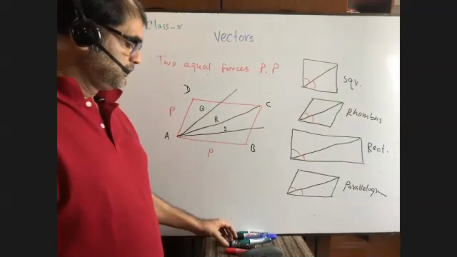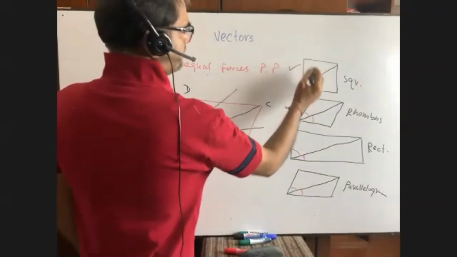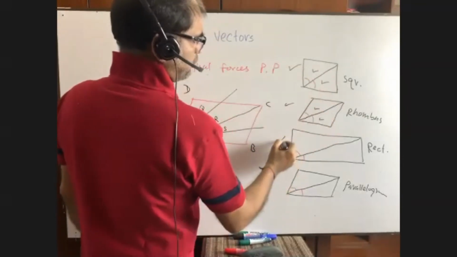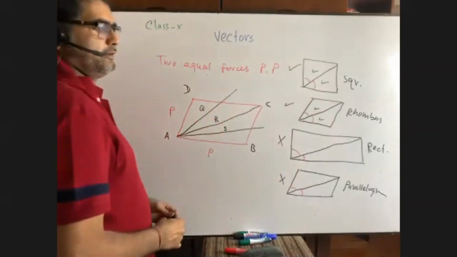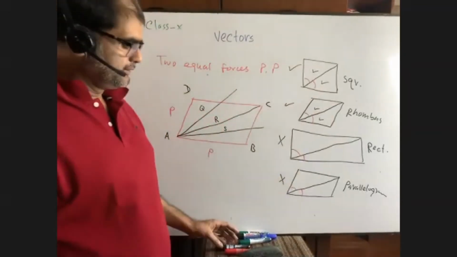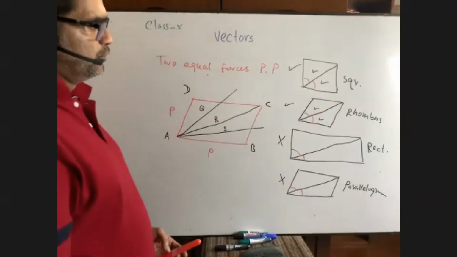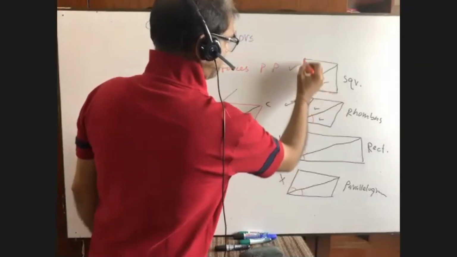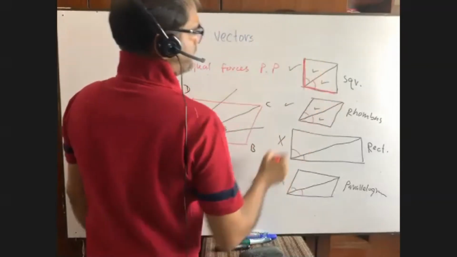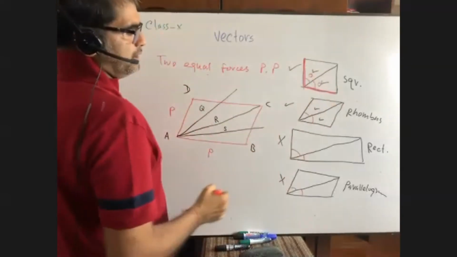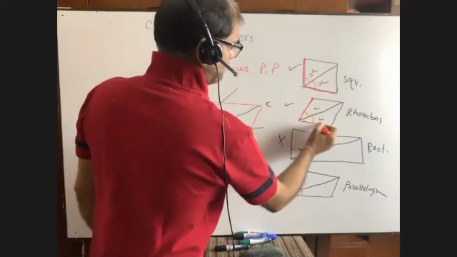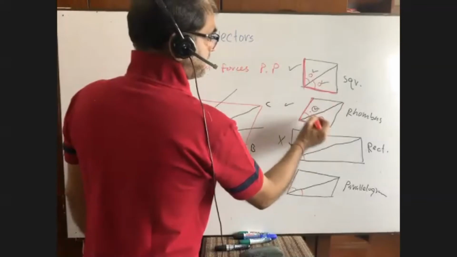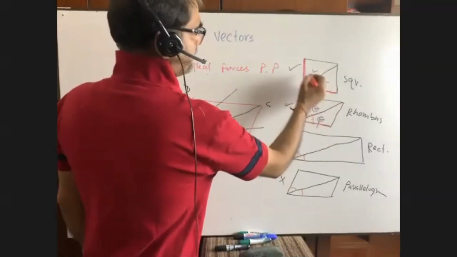You cannot. Here, they are equal. These and these are equal. Here, these and these are equal, but not here. Then what is the formula? The formula is that the angles will be equal if the adjacent sides are equal. In a rhombus and a square, these two sides are equal, so this angle and this angle are equal. In a rhombus, we can also prove it. These and these are equal because this side and this side are equal.